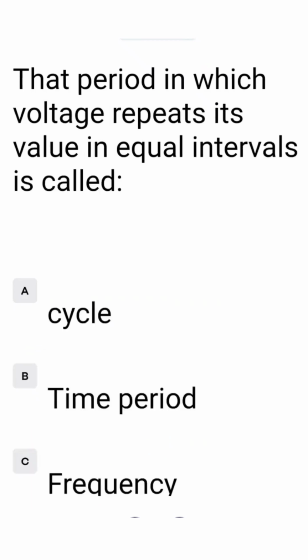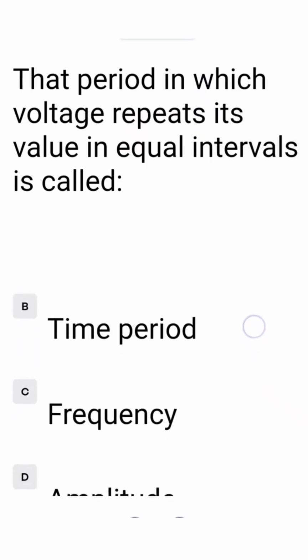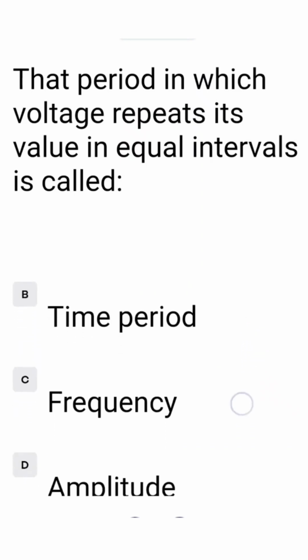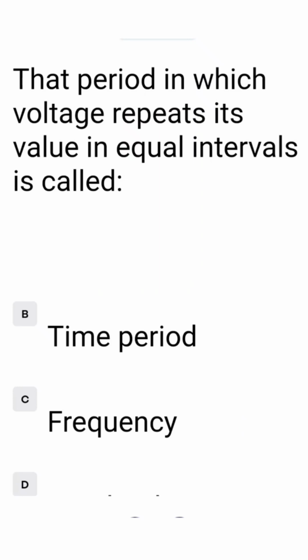The period in which voltage repeats its value in equal intervals is called option A cycle, B time period, C frequency, D amplitude. The correct answer is option B, that is time period. So we tick option B.